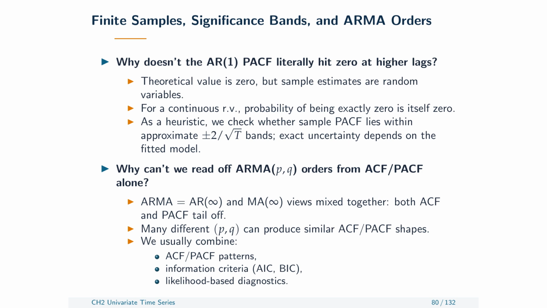Finite sample plots require restraint. Even when a population correlation is 0, its sample estimate is a continuous random quantity and will almost never equal 0 exactly. Approximate bands around 0 can flag unusually large sample correlations, but their accuracy depends on the fitted model, the sample size, and the assumptions used.